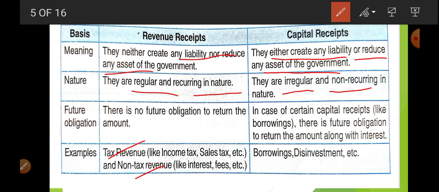Whenever you are not able to find revenue receipt in the sufficient amount that is required, that time you are going to make use of capital receipt. That is, that time you are going to take a loan, otherwise you are going to sell your fixed assets. Now, there is no future obligation in some cases. In case of certain capital receipts like borrowing, there is a future obligation to return the money. In case of disinvestment there is no obligation, but in case of borrowing, obviously you have to pay, and with interest. What are the examples? Borrowing, disinvestment, use of small savings.